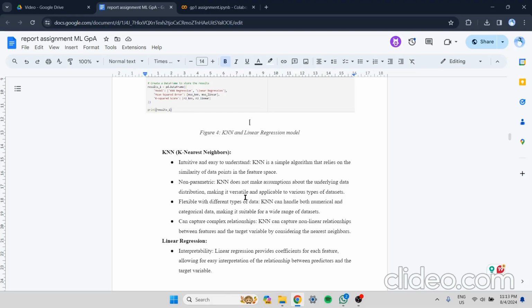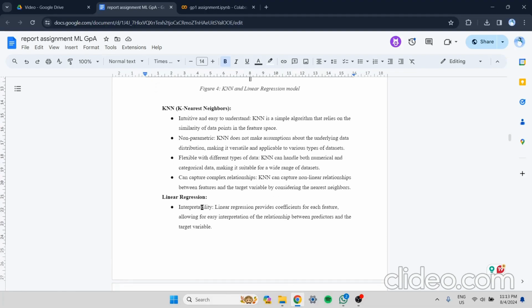KNN is a simple algorithm that relies on the similarity of data points in the feature space. KNN also doesn't make assumptions about the underlying data distribution, making it versatile and applicable to various types of datasets. KNN can also handle both numerical and categorical data, making it suitable for a wide range of datasets. And last, KNN can capture nonlinear relationships between features and the target variable by considering the nearest neighbors.